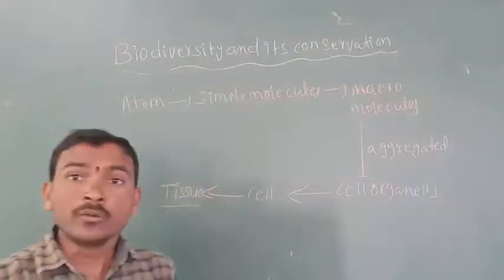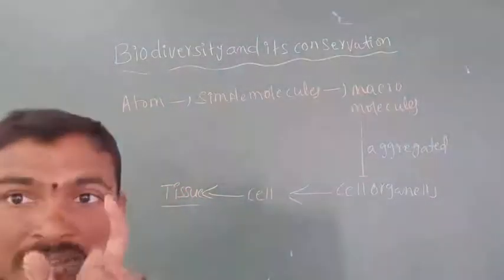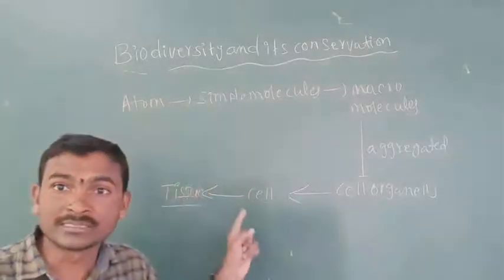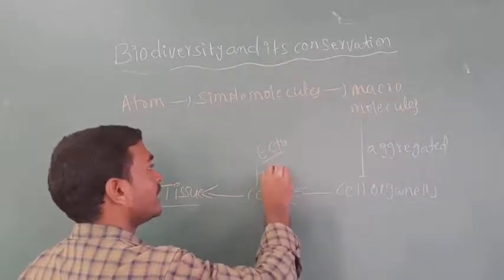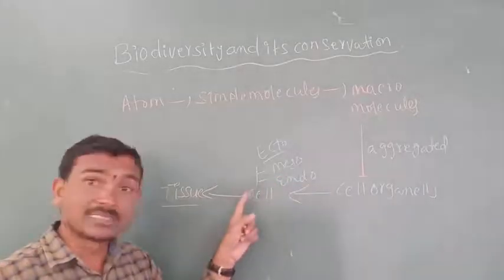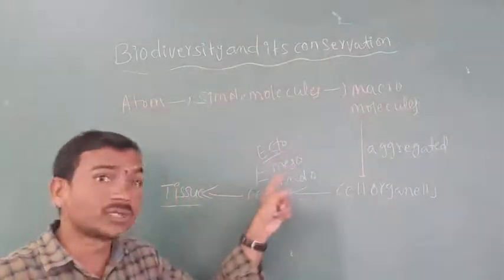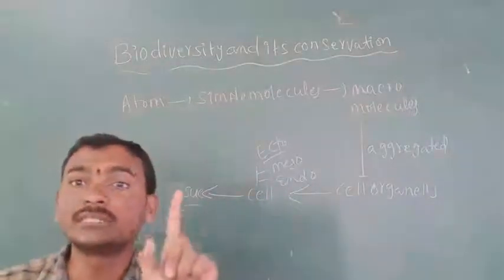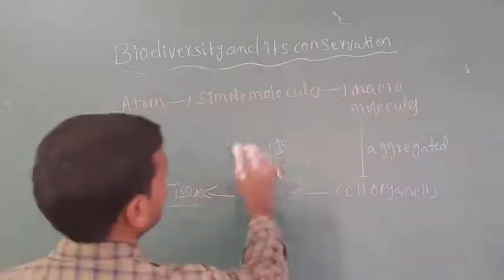What is a tissue? A group of similar-origin cells forms a tissue. These cells may be formed from the ectoderm, mesoderm or endoderm layer. Whichever layer they come from, the origin is the same, and those cells become tissues.